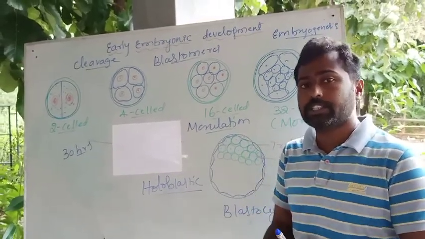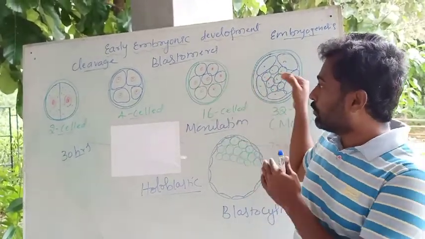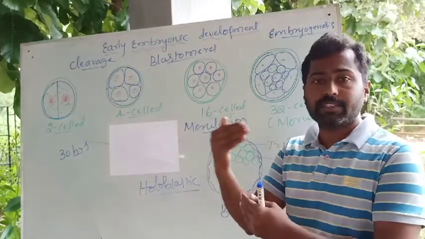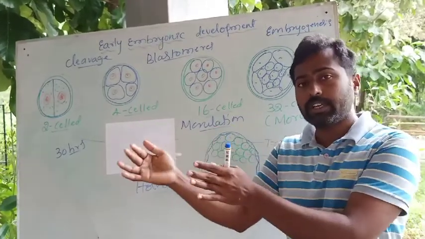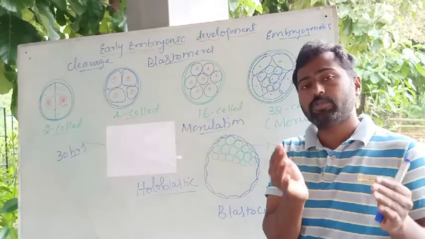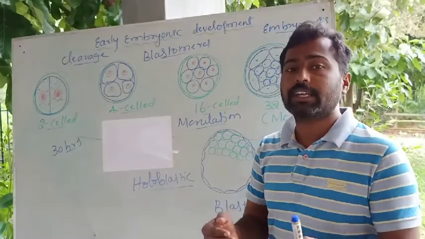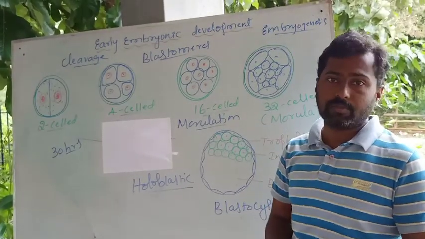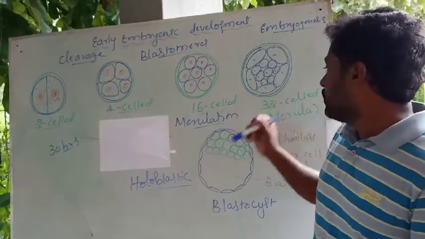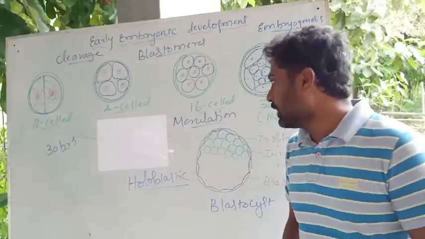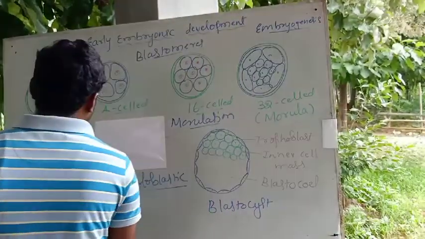Up to the formation of the morula, it then descends into the uterus. It gradually comes out of the fallopian tube and then enters the uterus, and that takes about 4 to 5 days.